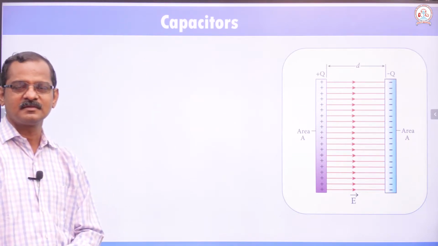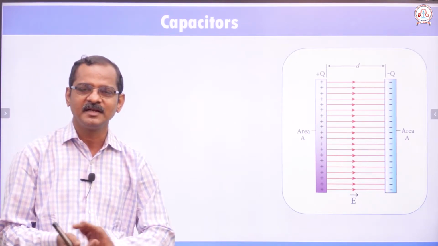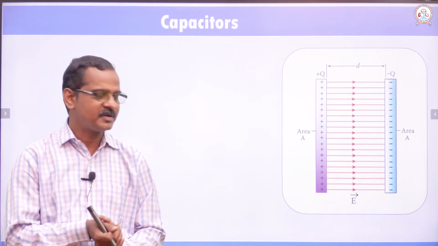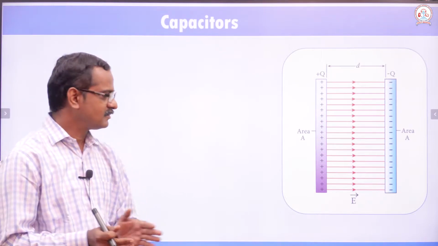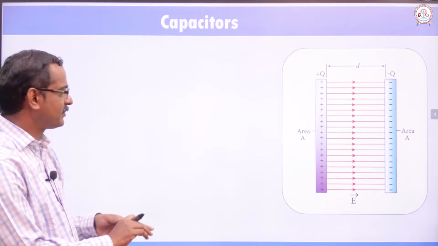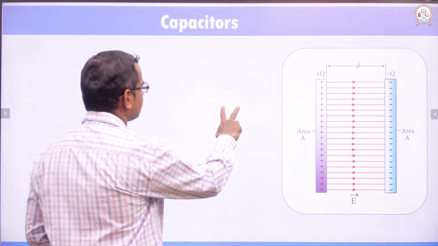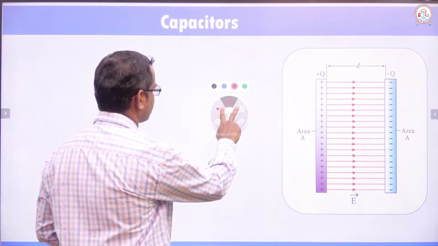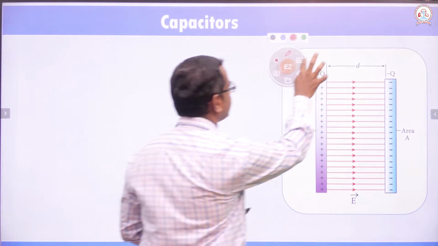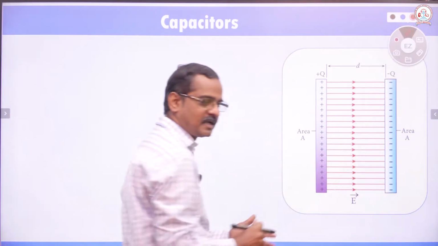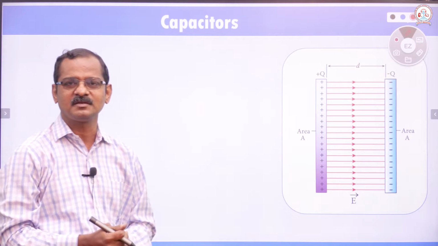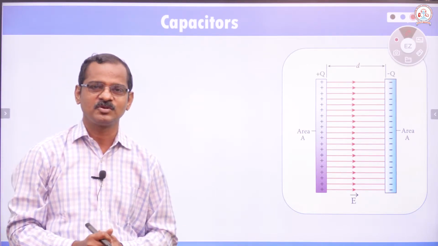Capacitor is an energy storage device. In a capacitor, there will be two plates. If one plate is positively charged and another plate gets negatively charged, the charges are stored in the capacitor. So a capacitor is an energy storage device, just like a tank.